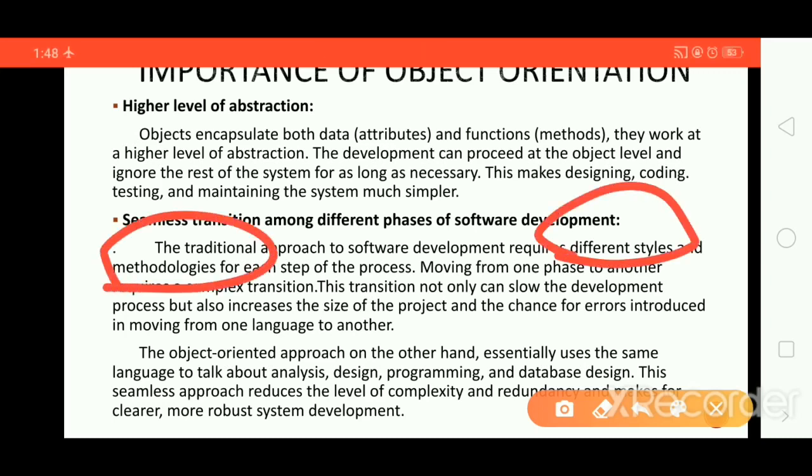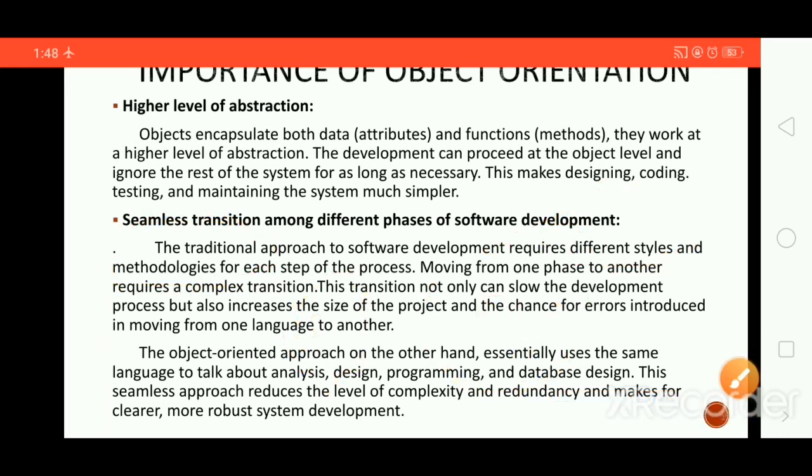That is why transferring from one phase to another takes much time, and the complexity at your coding level increases. This transition not only can slow down the development process but also increases the size of the project.